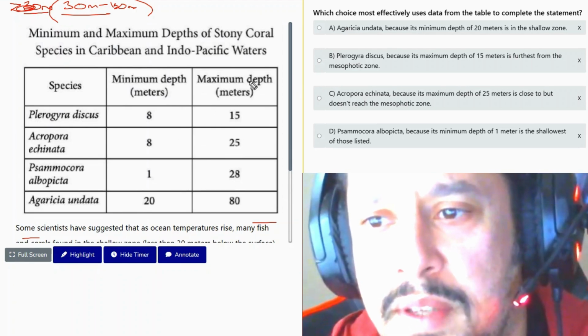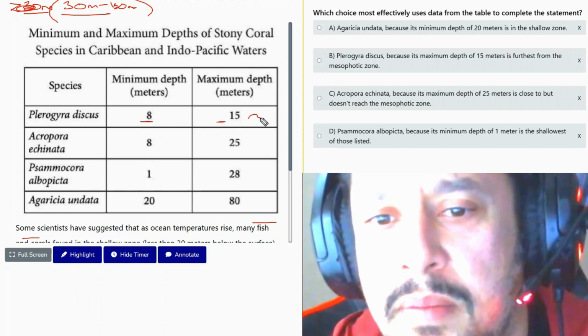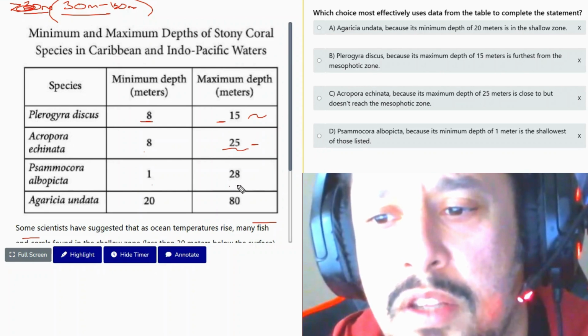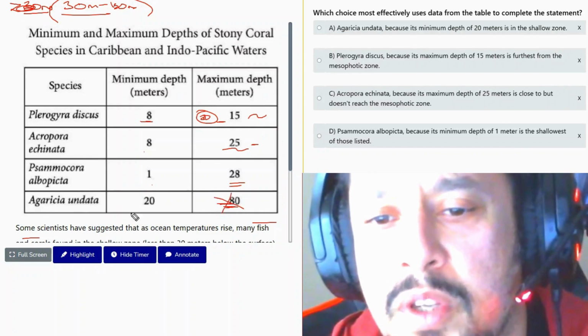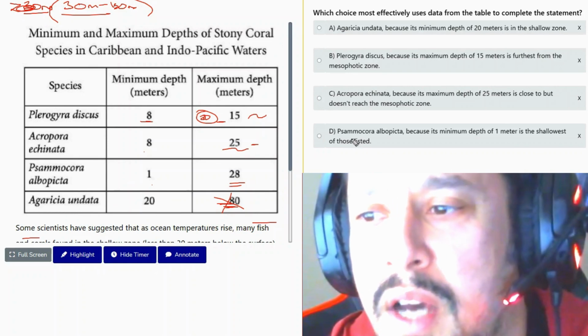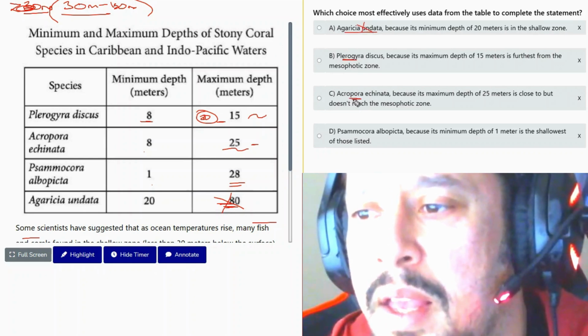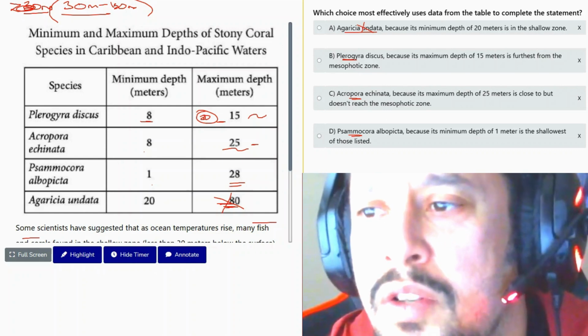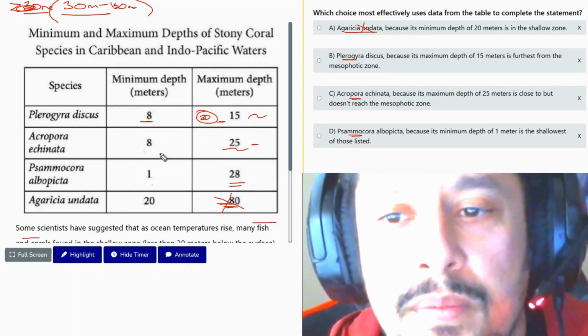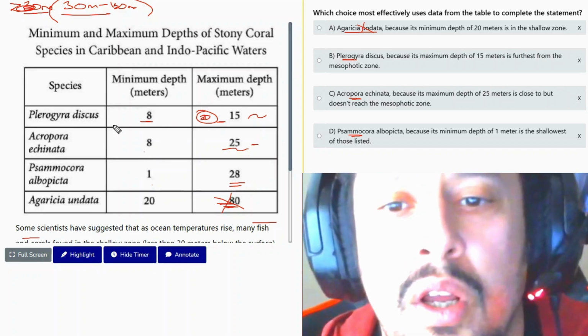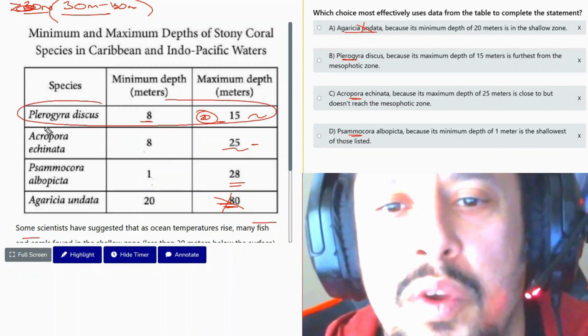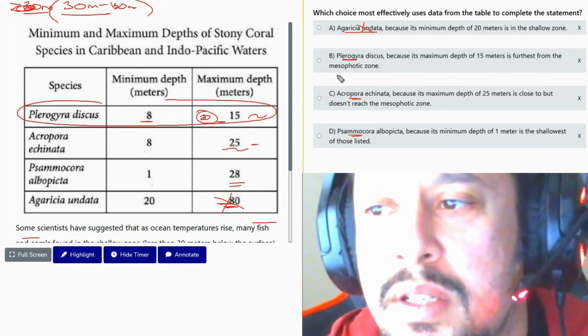30 to 150, maximum depth, 80 to 15, maybe. This one, 80 to 25, not suited. This one, 80 to 128, not suited, because remember 30 is the minimum, and this can go as deep as 80, so this is suitable. So Agaricia undata, it's not even an answer. Yeah, this will be eliminated. So it's the PD, AE, PA. Okay, so the least suited of them all, the one that cannot do it at all, is the one with Pleurogyra sinuosa.